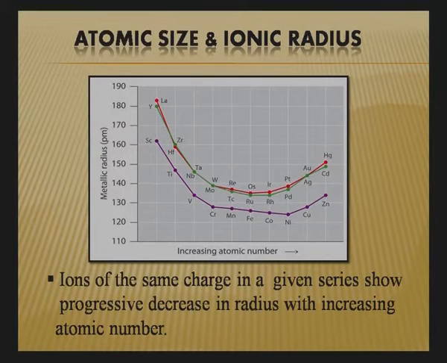Now we move to the second of the general properties, that is the atomic radii, which is the most important part. If you compare the atomic radii of s and p block elements, you will find a large change when we move from one element to another. But in the case of transition elements, you will find the atomic radii remain almost constant. The change is almost negligible. What is the reason behind that?